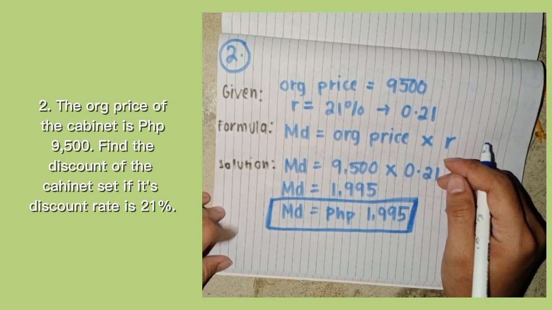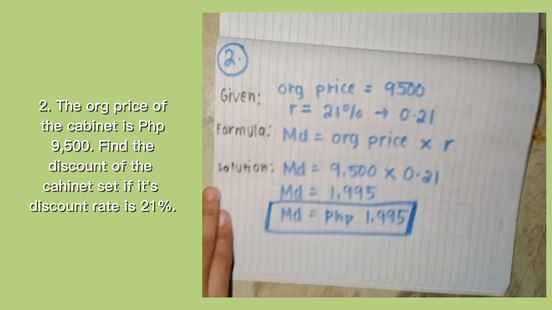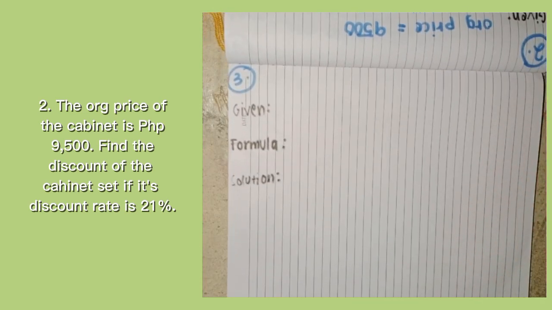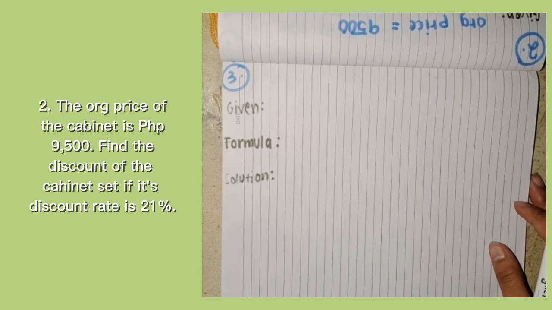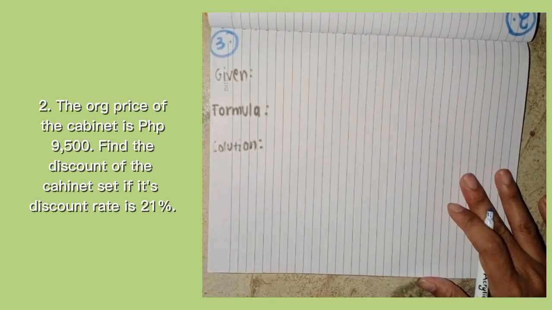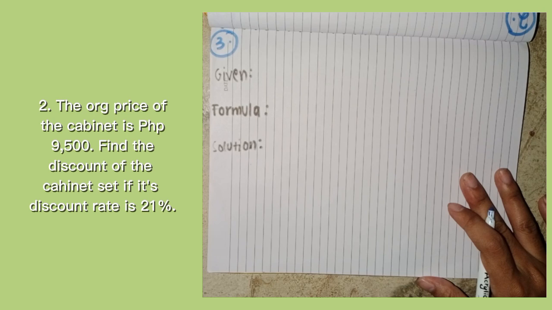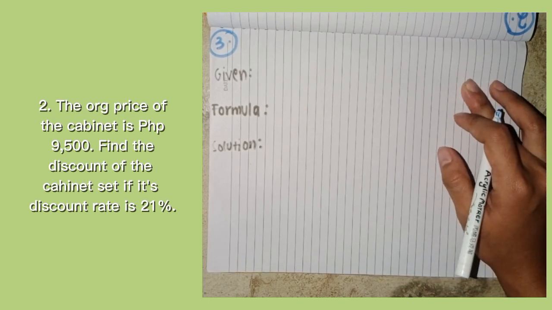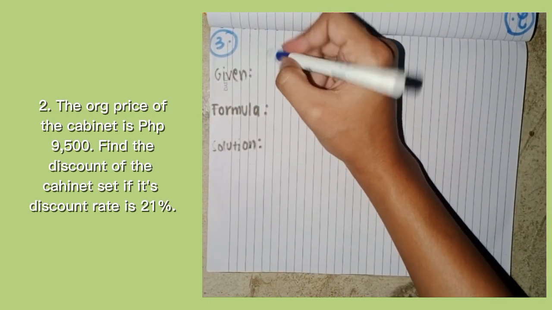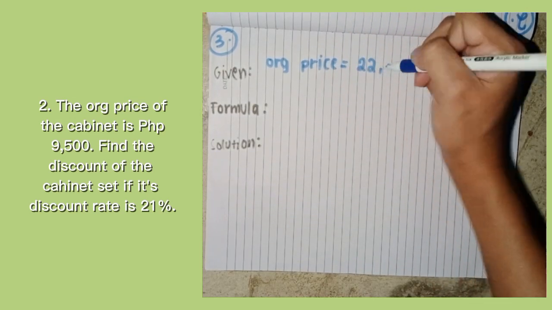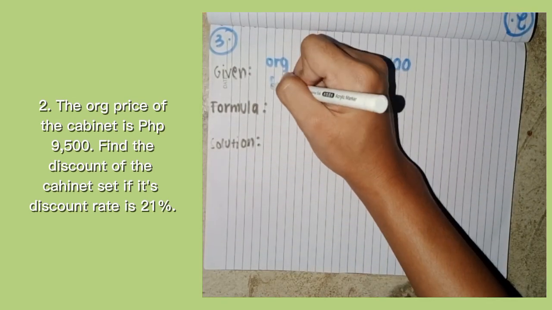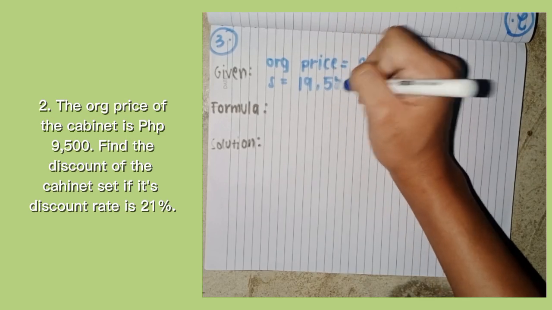Let's proceed to the activity number 3 for the markdown. The problem here is: what is the markdown rate of a bedroom set with the original price of 22,400 but gets sold for 19,555 pesos? So we are going to find the markdown rate in this number. We are going to identify the given. The first given is the original price, which is 22,400, and the selling price, which is 19,555 pesos.